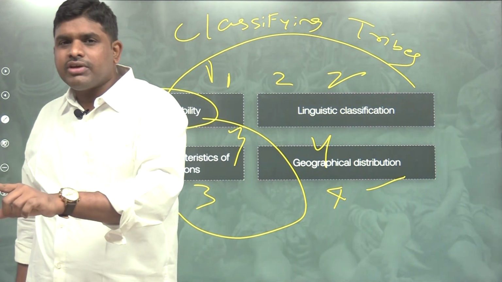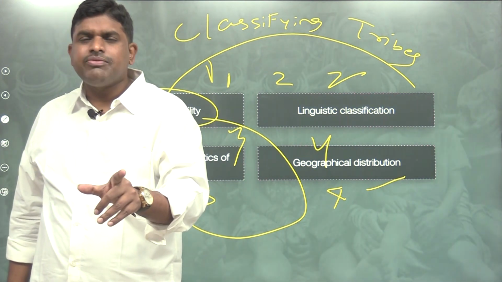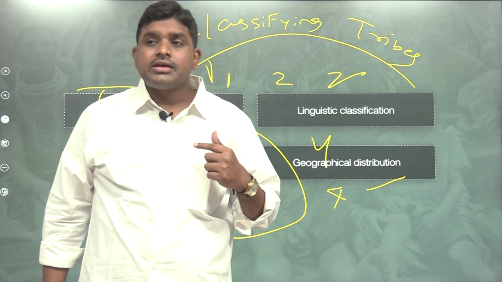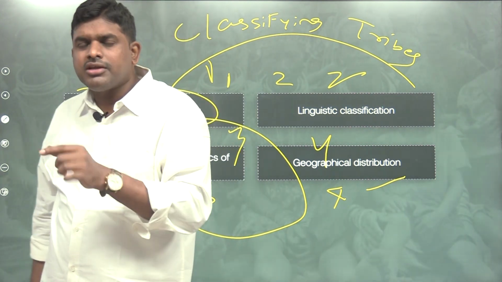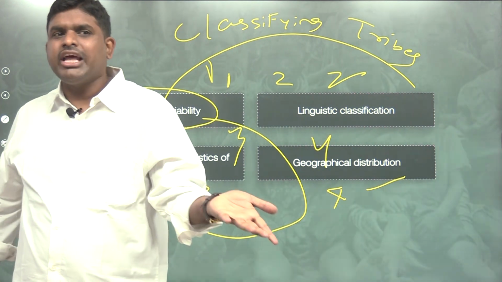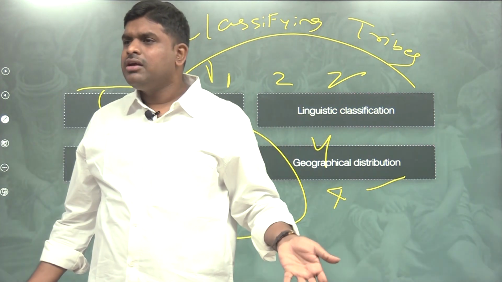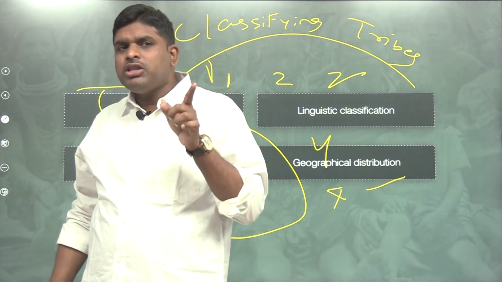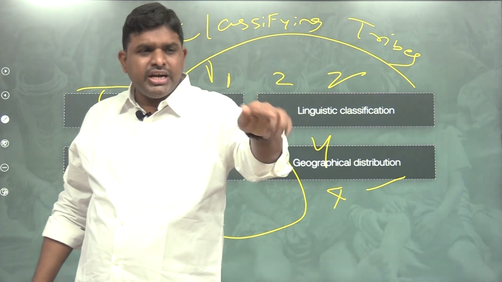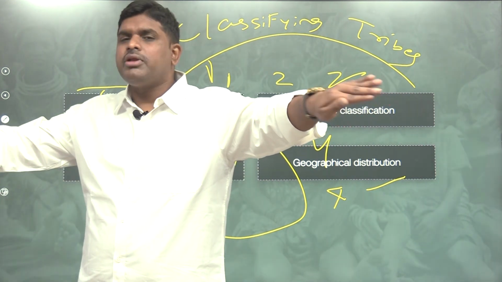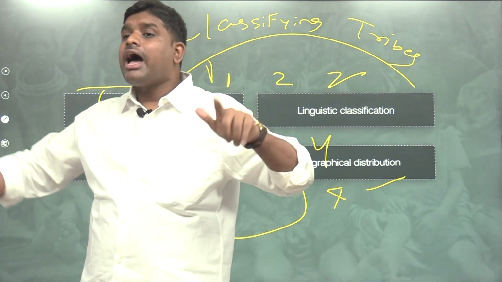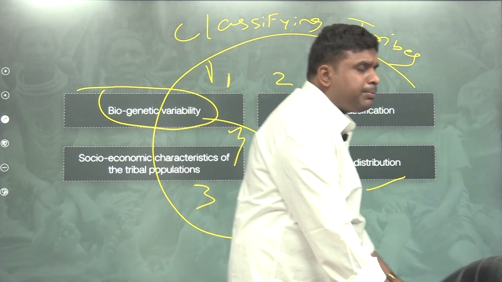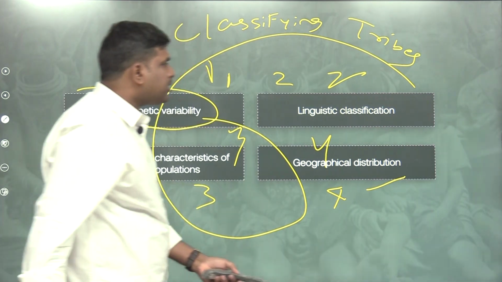Generally we call it racial classification. Technically, it is called biogenetic classification or biogenetic variability, because my classification is based upon physical appearance. Why are physical appearances different? Then only I can classify. If everyone is the same, how can I classify? I would club all under one particular group. So everyone is different. I am classifying based upon their biology, and that biology is because of their genetics. So biogenetic variability is a common phenomenon. Based upon the differences in biogenetics, I am classifying the tribal population into different races or different groups. That particular classification is called biogenetic variability.